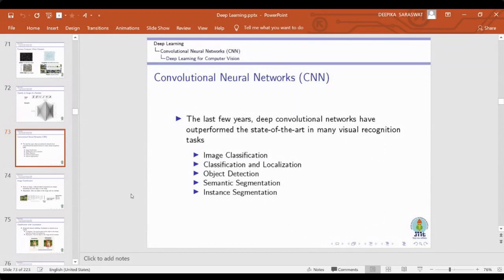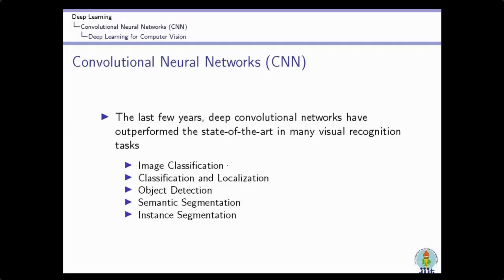Different visual recognition tasks are available, for example, image classification, classification and localization, object detection, semantic segmentation, and instance segmentation. For all these different tasks, CNN can be used effectively.